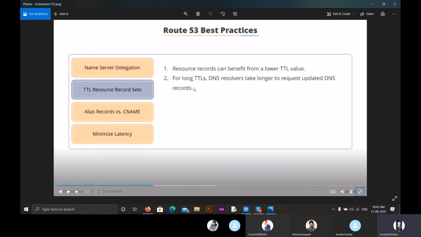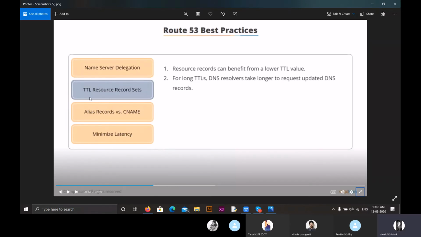Now the second one is TTL resource records. These resource records can benefit from a lower TTL value, and for long TTLs, DNS resolvers take longer to request updated DNS records. If we want to move from one domain to another domain, then we have to update our DNS records. That is these TTL resource record sets.